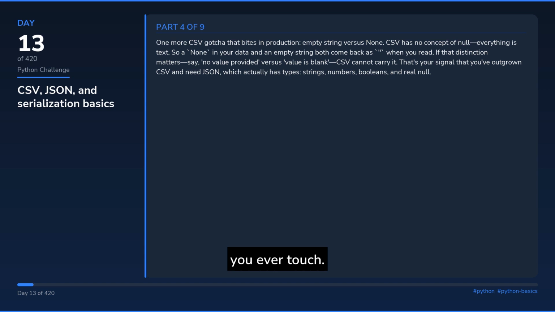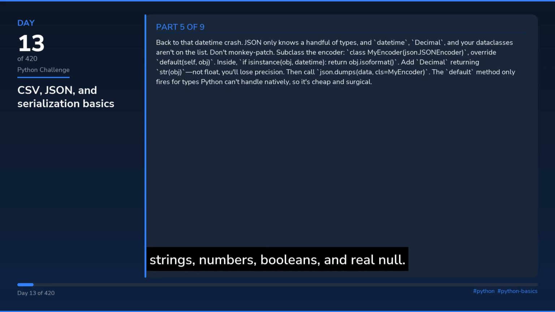One more CSV gotcha that bites in production: empty string versus None. CSV has no concept of null, everything is text. So a None in your data and an empty string both come back as an empty string when you read. If that distinction matters, say, no value provided versus value is blank, CSV cannot carry it. That's your signal that you've outgrown CSV and need JSON, which actually has types: strings, numbers, booleans, and real null.